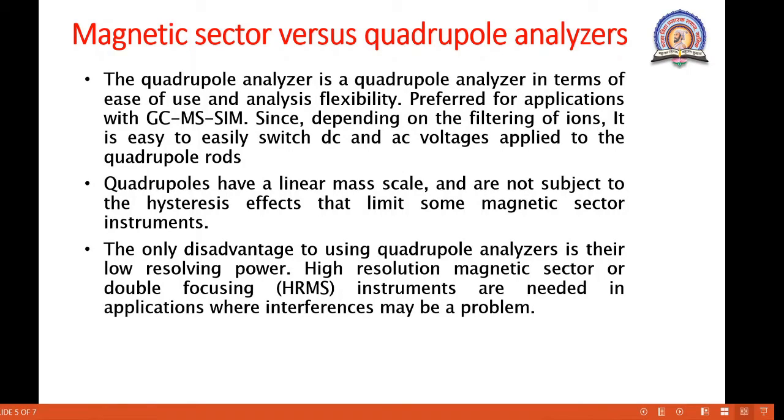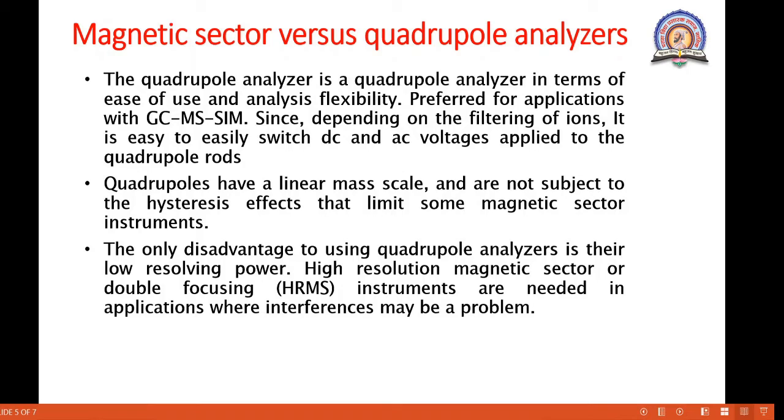Then the next is magnetic sector versus quadrupole analyzer. The quadrupole analyzer is generally preferred for GCMS and selected ion monitoring applications.